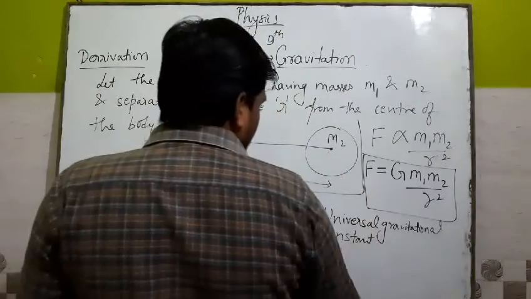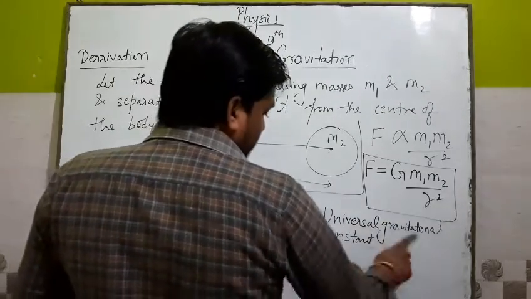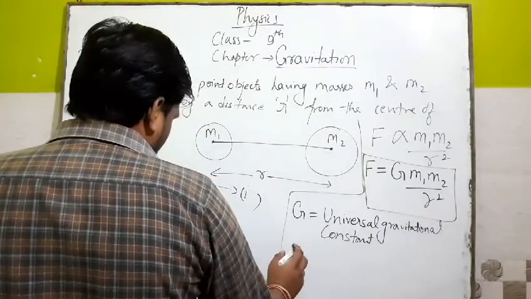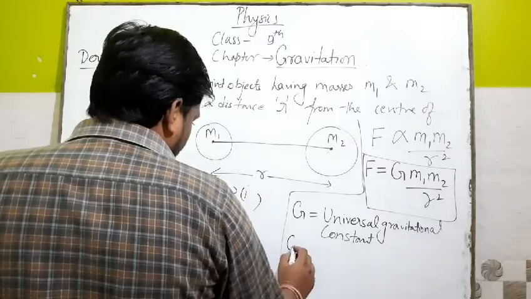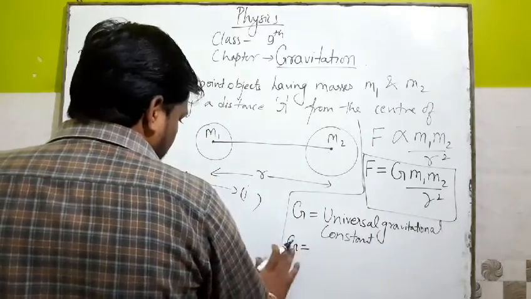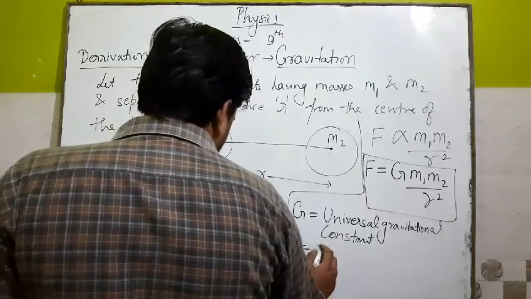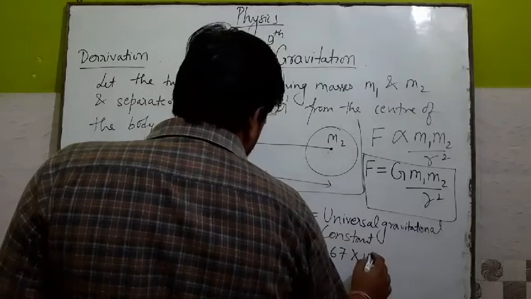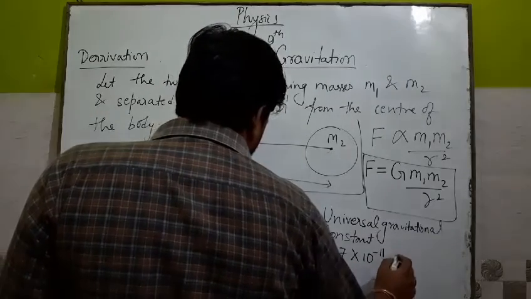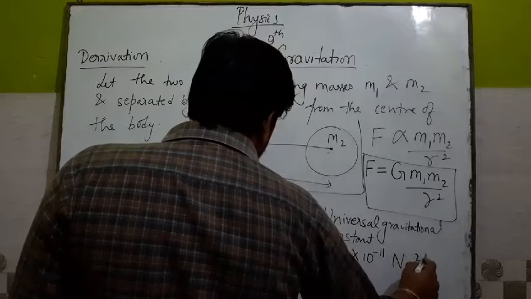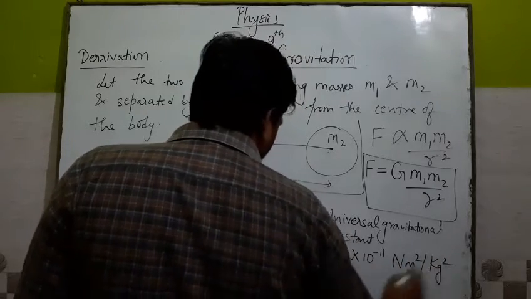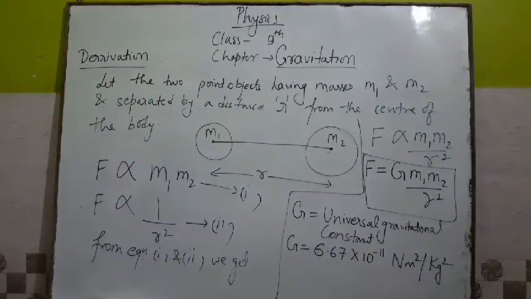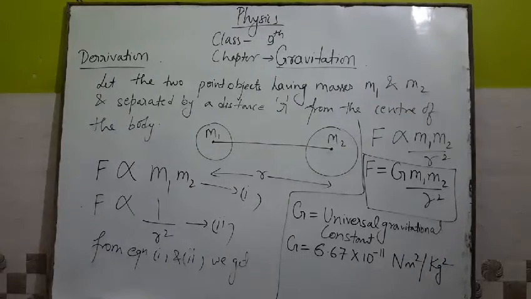And the value of G is 6.67 into 10 to the power minus 11 Newton meter square per kg square. This is the unit of the universal gravitational constant. Clear all of you? Okay, note it.